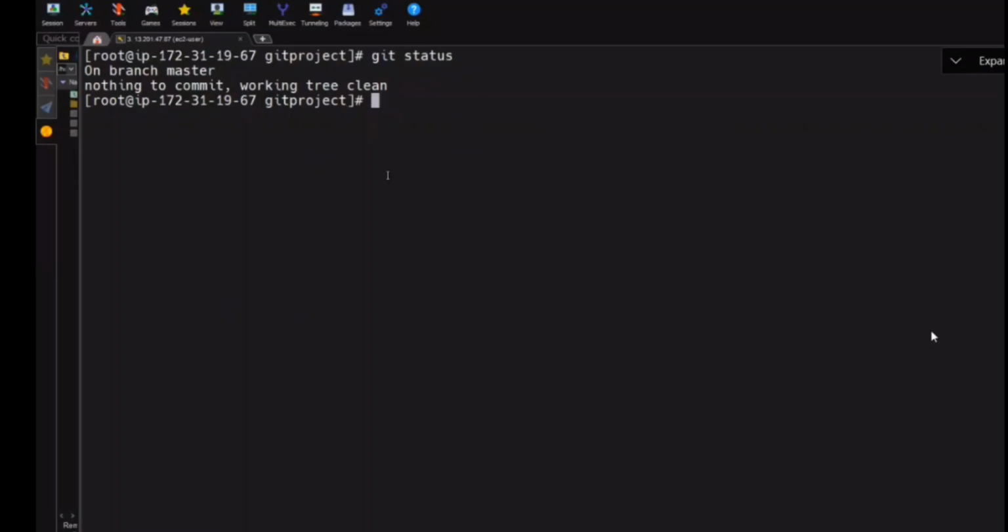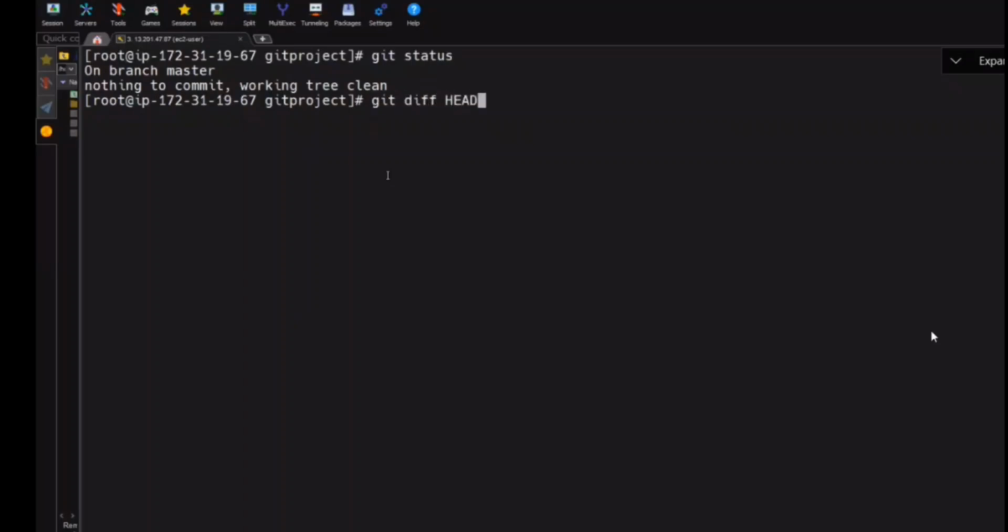Okay, so I showed you. What is the command to see the difference between stage 1 to stage 2? Git diff. Very good. What is the command to see the difference between stage 2 to stage 3? Git diff hyphen stage. What is the command to see the difference between stage 1 to stage 3? I told you stage 1 to stage 2, stage 2 to stage 3, and now we need to see stage 1 to stage 3. For that, we need to use a command called git diff HEAD in capital letters.